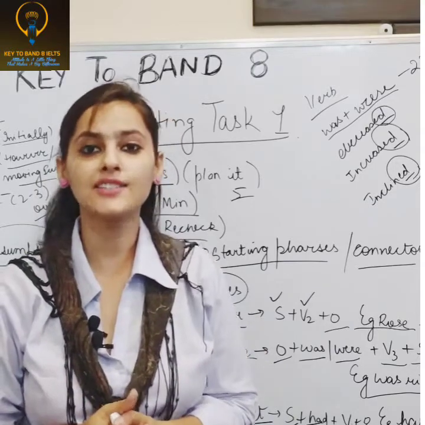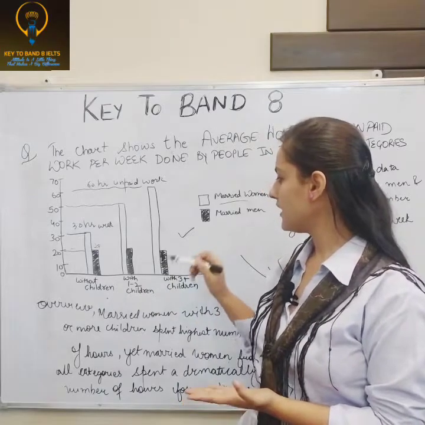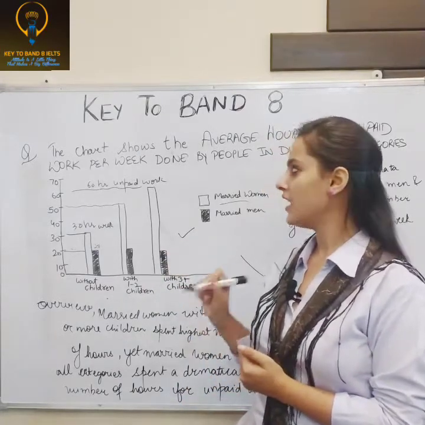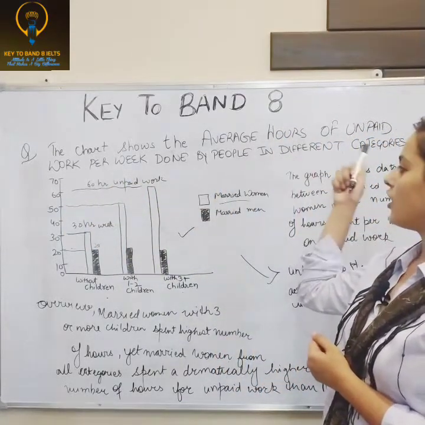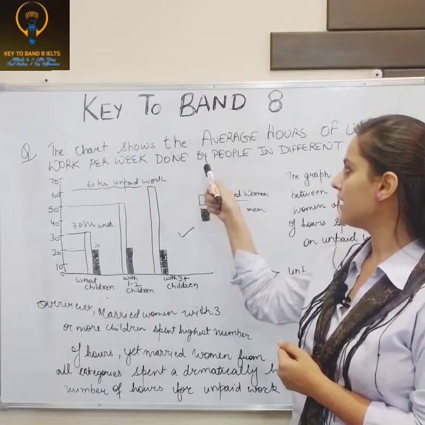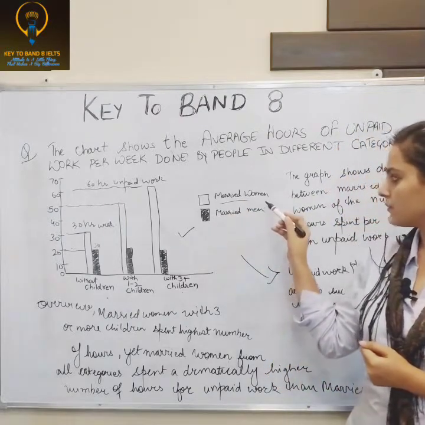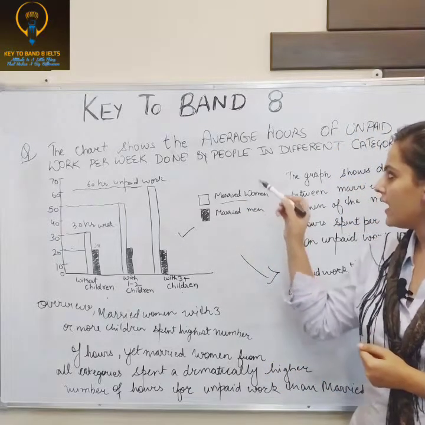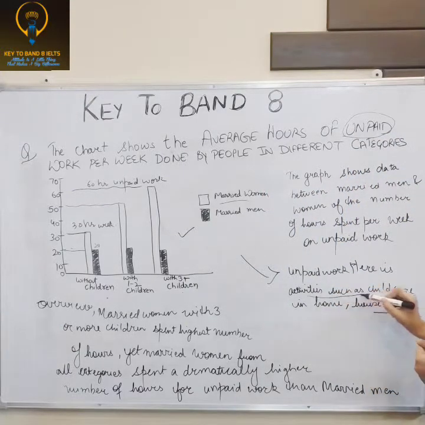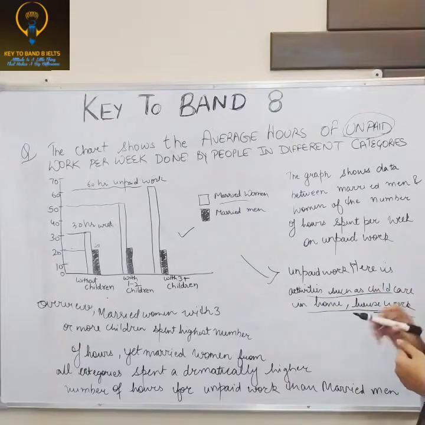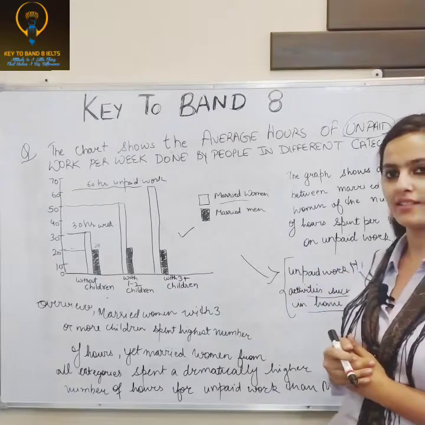The first type of task is the bar chart. Now look at this example. As you can see, this is a bar chart. First read the question. The chart shows the average hours of unpaid work per week done by people in different categories. The different categories here are married women and married men, right? And the unpaid work refers to activities such as child care, home care and household work.